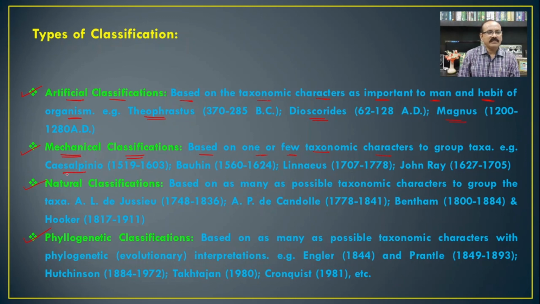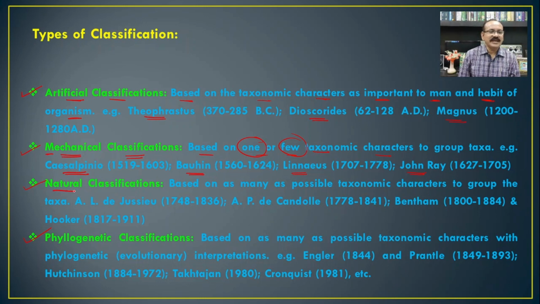For example, the classifications given by Caesalpinio, Bohin, Linnaeus, John Ray, etc. These classifications given by different authors are based upon one or a few characteristics. If a classification is based upon one or a few characters for the classification of the organism, then it is known as mechanical classification.